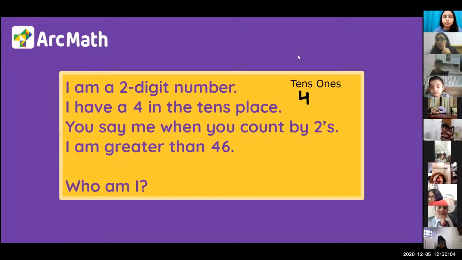"You see me when you count by twos." That means in the skip counts of 2, this number comes. Now in the skip counts of 2, which numbers come? All those numbers which are even. So 42 will come, 44, 46 and 48. These 4 numbers are left.